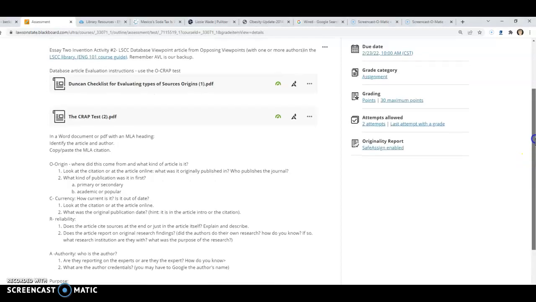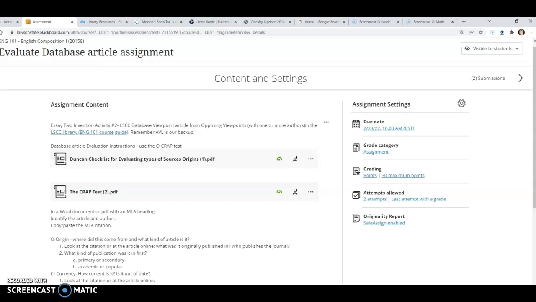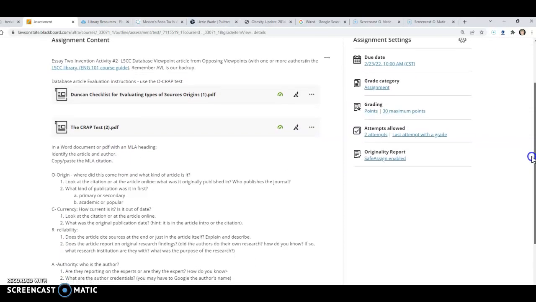Okay, hi. In 15 minutes or less, I'm going to give the short version of this assignment, evaluating a database article. Then you have to look at a different video to see how to get into the Opposing Viewpoints database and use the library guide to get there. You need to also be looking at the PDFs that are attached here to give you a little bit more, but they list out some of these things.